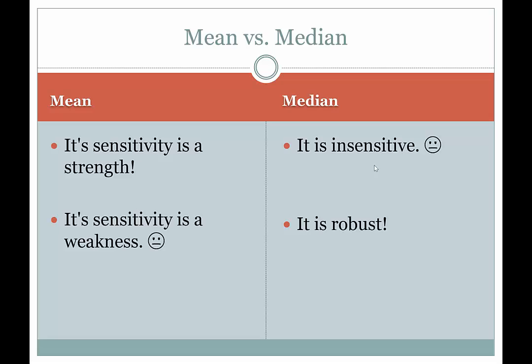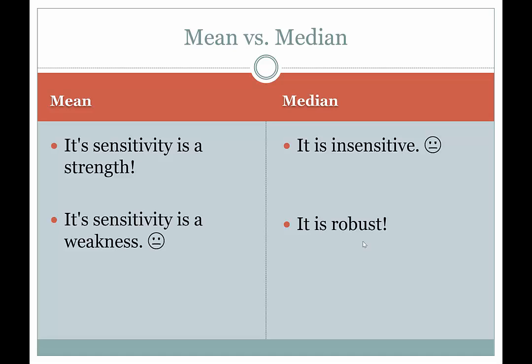However, that downside is a plus at times. So the same way we could call it insensitive here, we can call it robust down here, and those things are really the same thing. Robust means that the median holds its ground even when there are extreme data values present, right? So imagine in that personal wealth example I gave you, Bill Gates' income doesn't really make that much of a difference, because it's just another number at the upper end of the distribution. The middle number, the number that's smack in the middle, the median, is still going to be the same whether Bill Gates loses 20 billion of his 80 billion, whatever he's got these days.